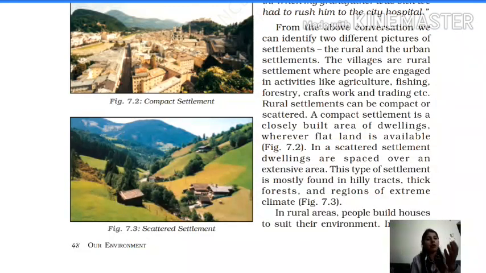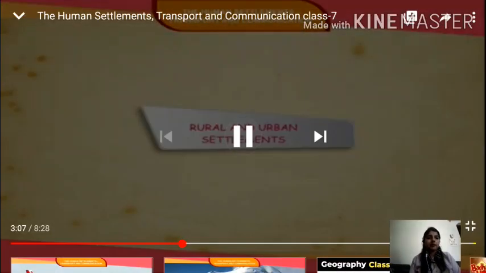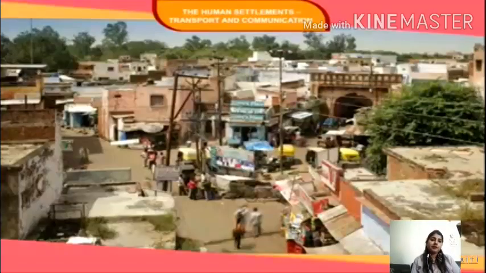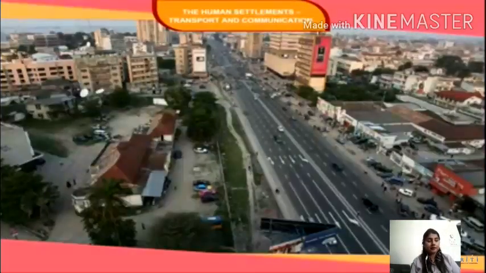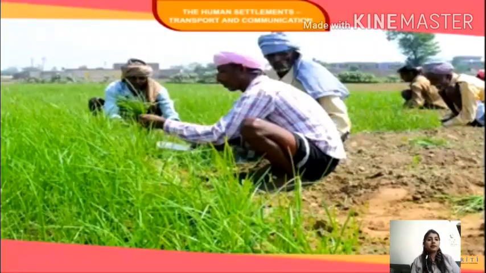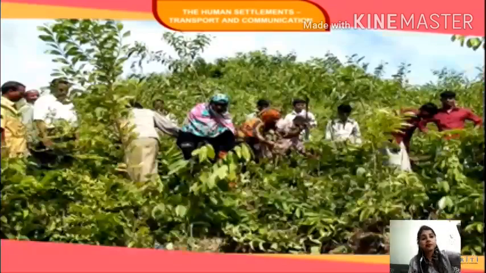So with that I am going to show you the smart content for rural and urban settlements. On the basis of the type of occupation practiced by its inhabitants, settlements may be rural or urban. In rural settlements, most of the people are engaged in primary occupations like agriculture, mining, fishery and forestry.